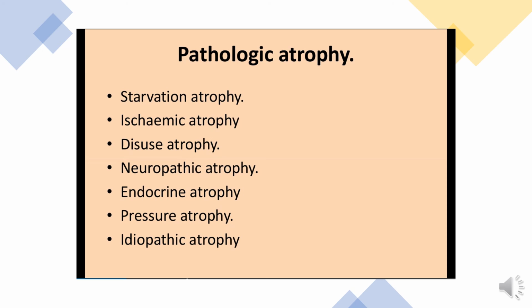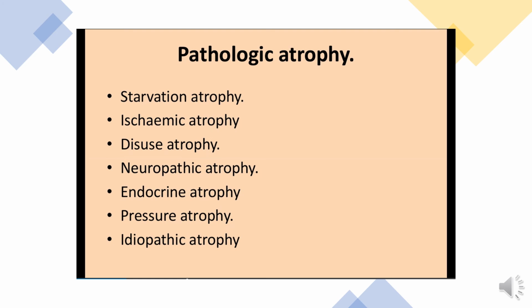Pressure atrophy. Pressure atrophy is due to prolonged pressure from a benign tumor or a cyst. For example, erosion of a spine by a tumor in a nerve root, or erosion of the sternum by an aneurysm of the arch of aorta.